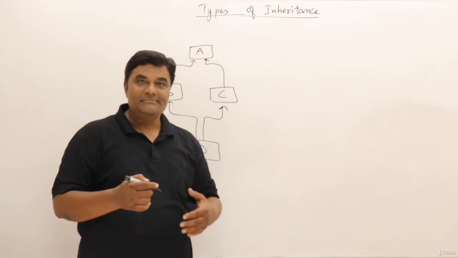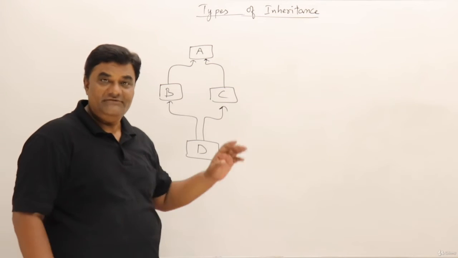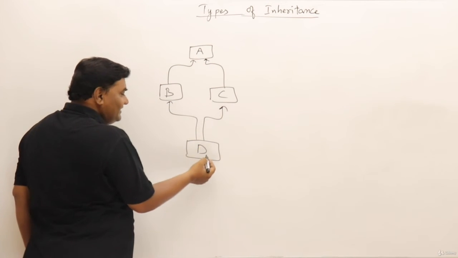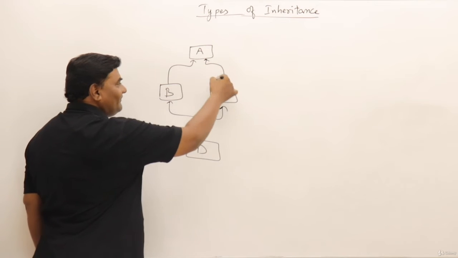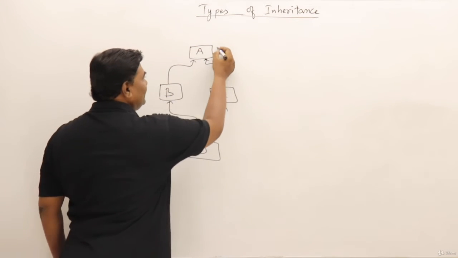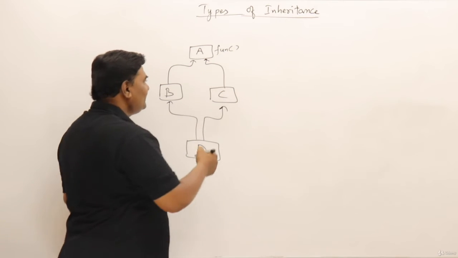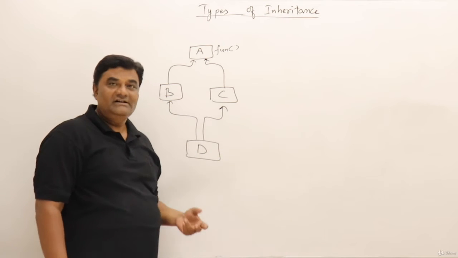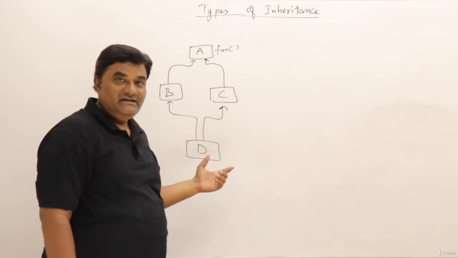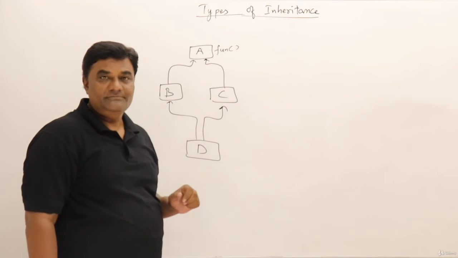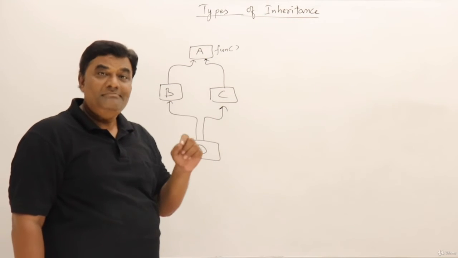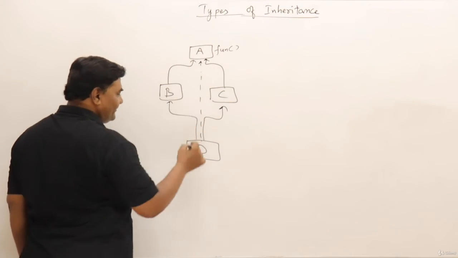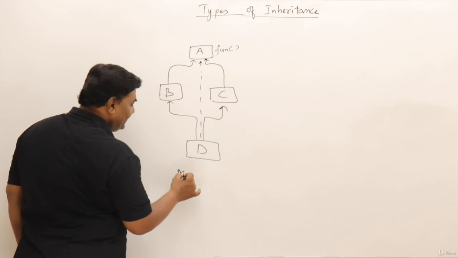If you have this type of inheritance, this is allowed in C++, but the features of base class A will appear in D via B, and also via C. Suppose I have one method, function fun, in A. That function will be available via B and via C in D. So when you call the function, there are two copies of the function in D, coming from B and also from C. So this is called multipath inheritance. D is getting the features of A via B and C, so this is multipath.